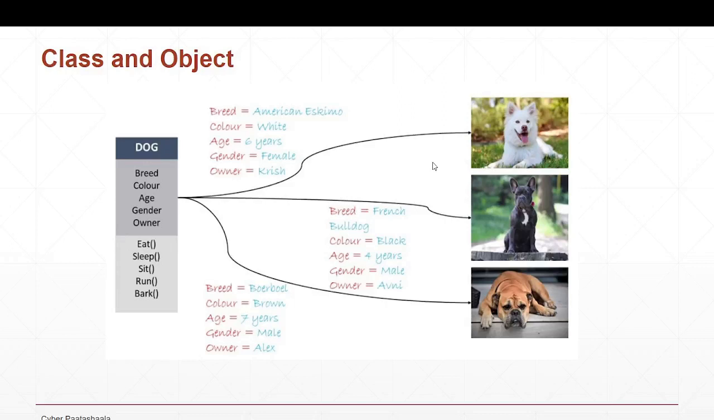Now let us clearly understand what a class is and what an object is. If you see here, this is a dog category.